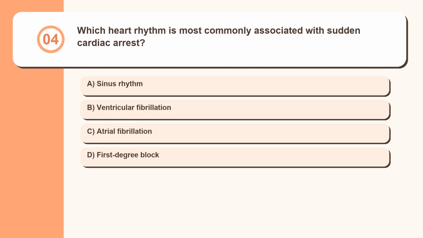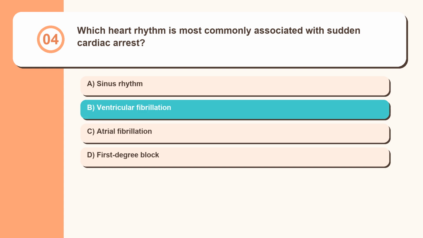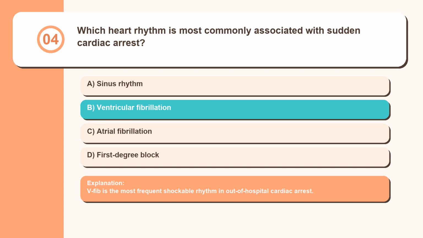Question 4. Which heart rhythm is most commonly associated with sudden cardiac arrest? Sinus rhythm, ventricular fibrillation, atrial fibrillation, first-degree block. VFib is the most frequent shockable rhythm in out-of-hospital cardiac arrest.